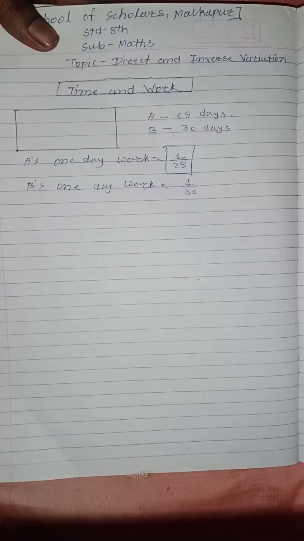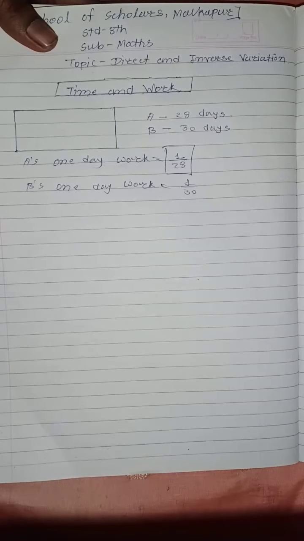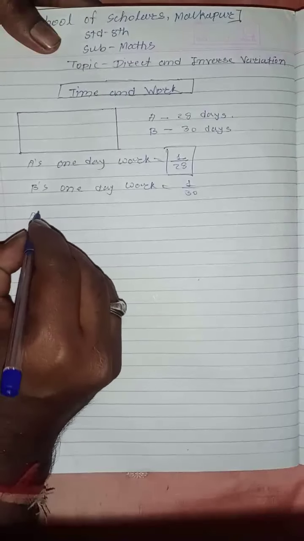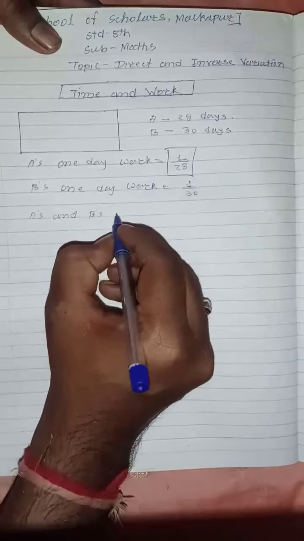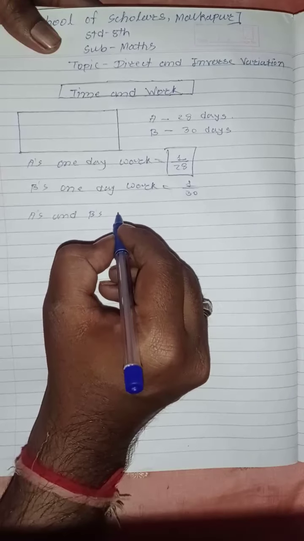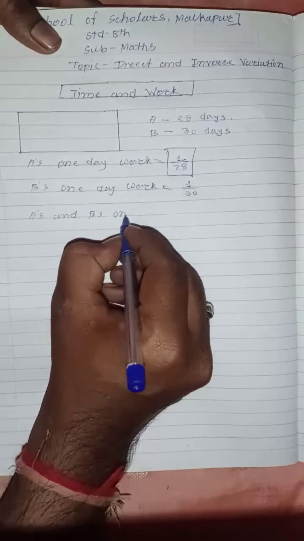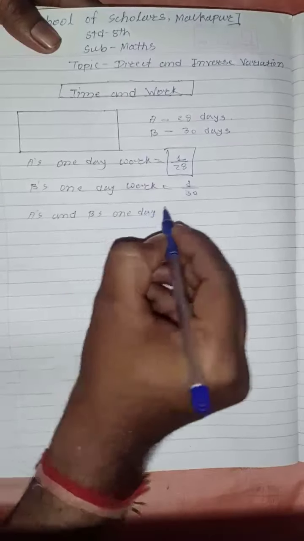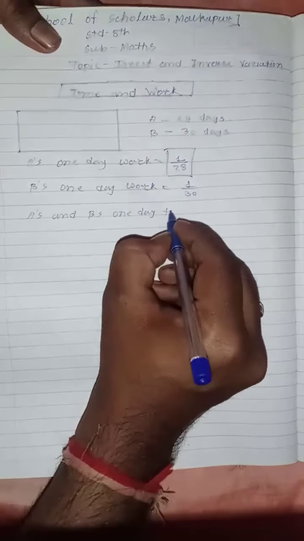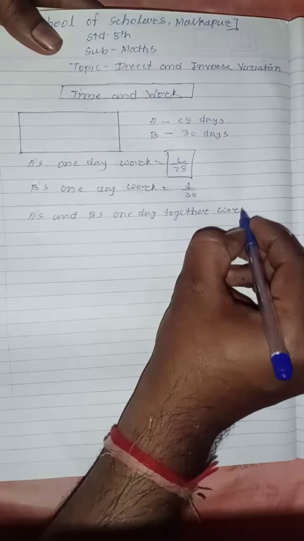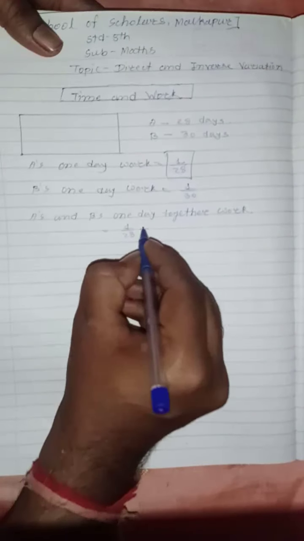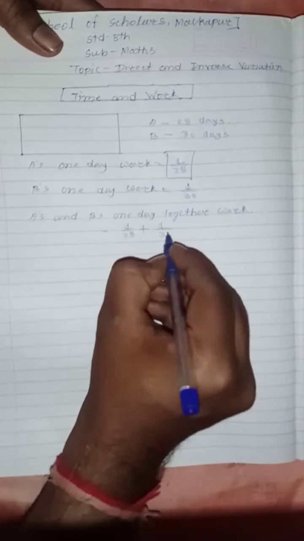Now I am going to add both. So what will I do? A's and B's one day together work will be the addition of both one day works, that is 1 upon 28 plus 1 upon 30.